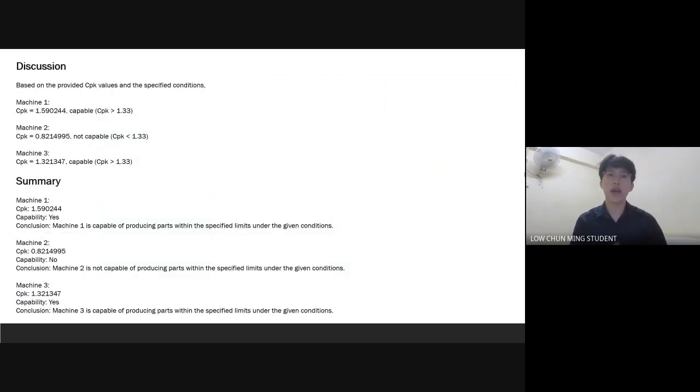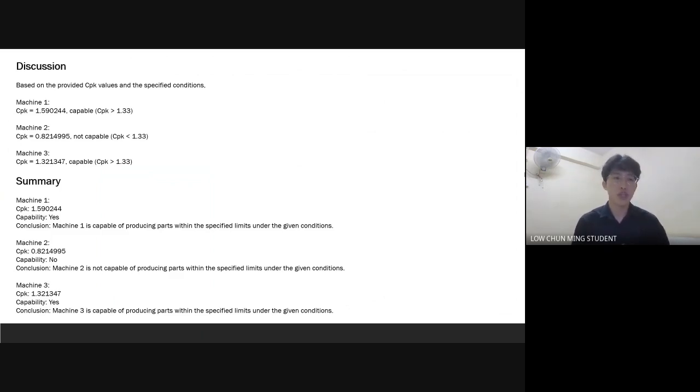So the discussion that I made, based on the provided CPK values and the specified conditions, is that machine 1 is capable, and machine 3 is also capable. This is because the CPK values are higher than 1.33. Machine 2 is not capable because its CPK value is less than 1.33.